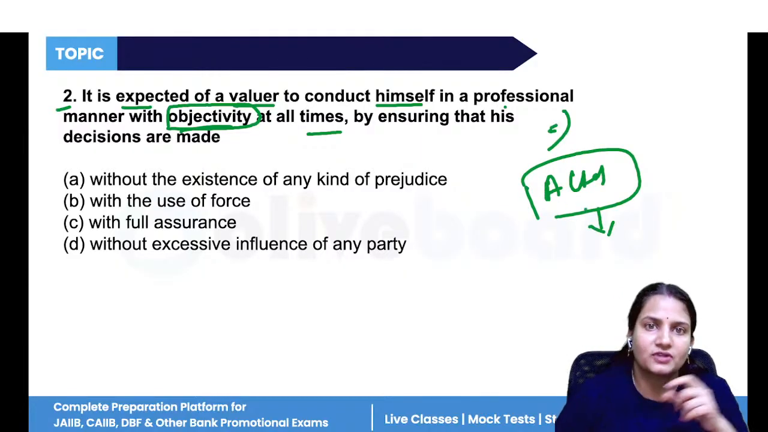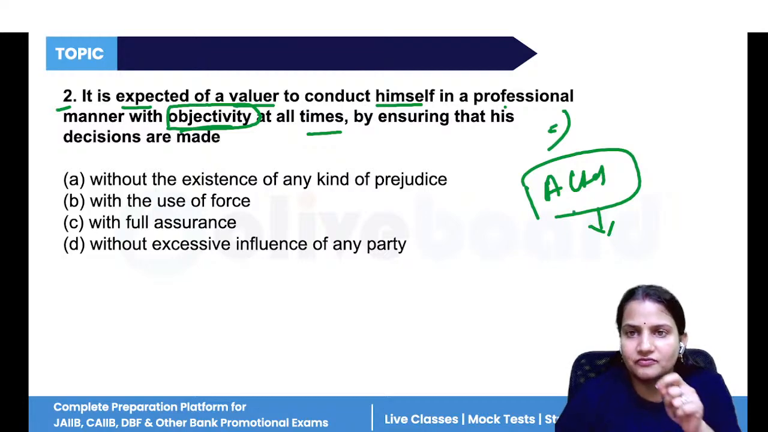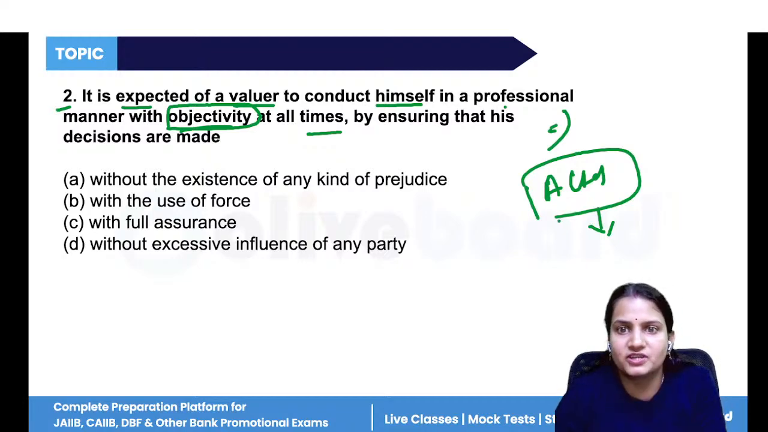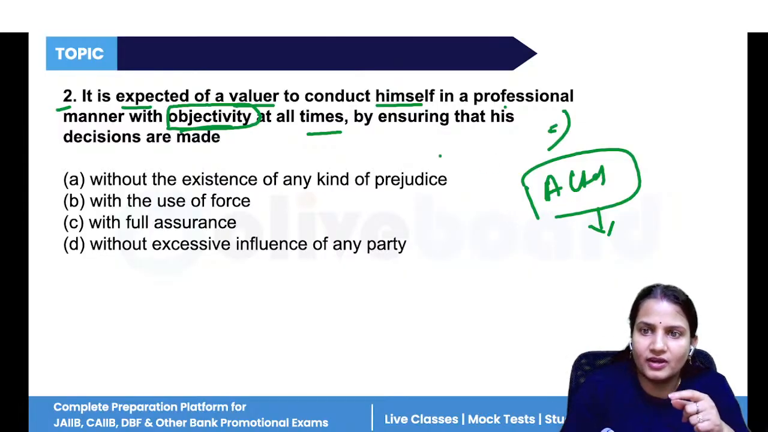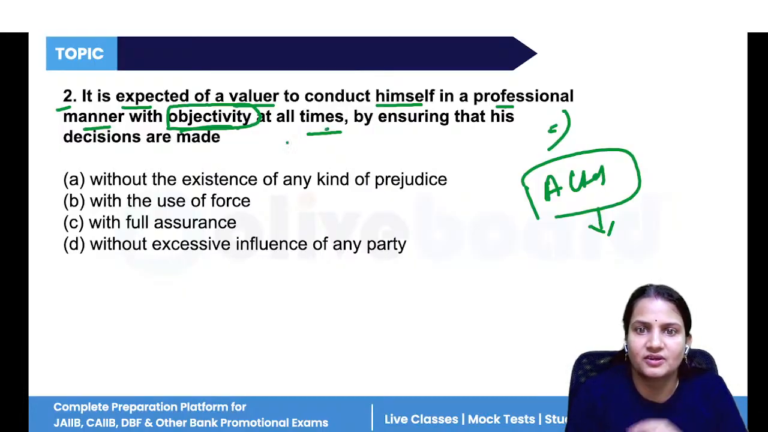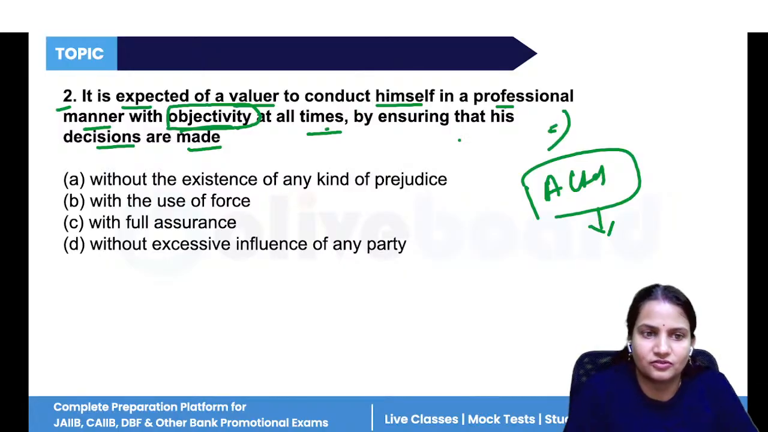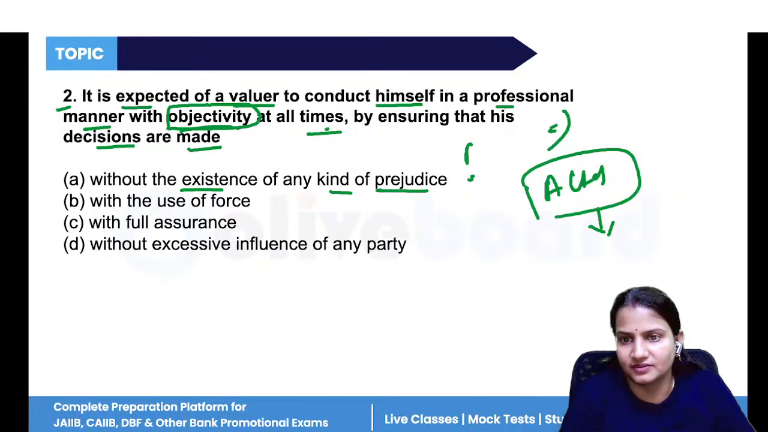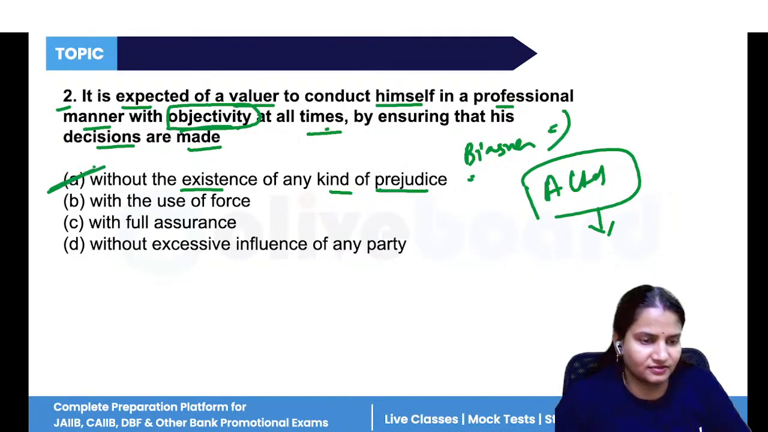So how will I do the valuation? I should include everything that reflects the objectivity of that company. I should not create any kind of bias towards that company. So as a professional, in a professional manner, I should be objective at all times by ensuring that my decisions are made without any kind of bias. Without the existence of any kind of prejudice, that means what? That is bias. So option A is the correct answer.